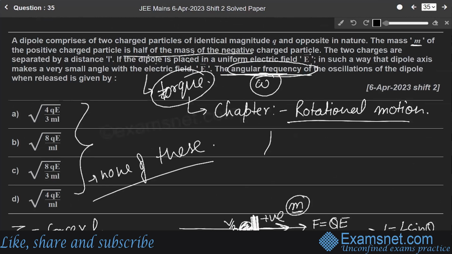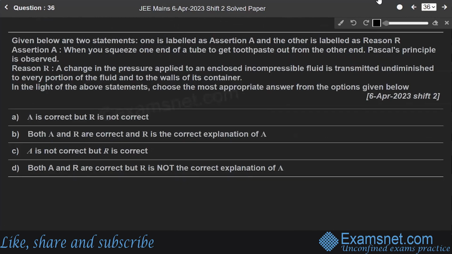Okay. Now moving towards our next question, question number 36. This question says that given below are two statements, one labeled as assertion A and the other labeled as reason R. Assertion A says that when you squeeze one end of a tube to get toothpaste out from the other end, Pascal's principle is observed. The reason says that a change in the pressure applied to an enclosed incompressible fluid is transmitted undiminished to every portion of the fluid and to the walls of the container.